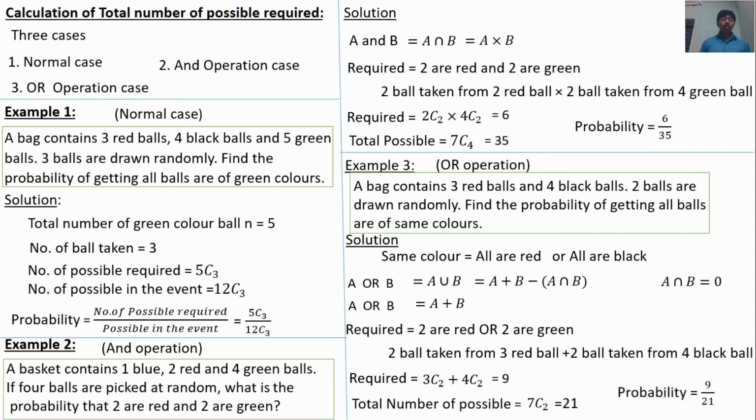There is no other case. If you know these different cases, you can solve any problem in the ball-taking concepts. The ball-taking concept is very, very important for all the examinations, so try to understand very clearly. Finally, I conclude that the formula-based approach is the easiest. Thank you.